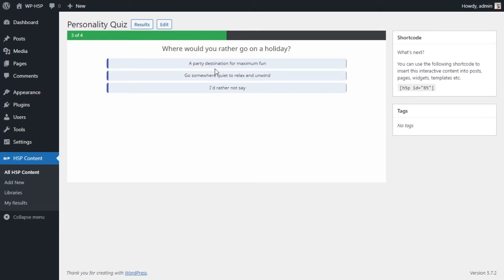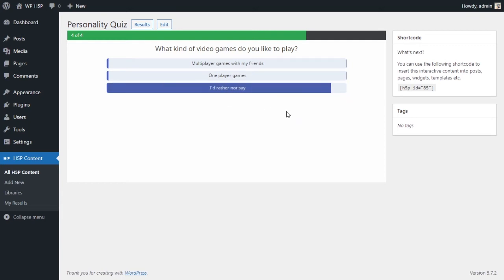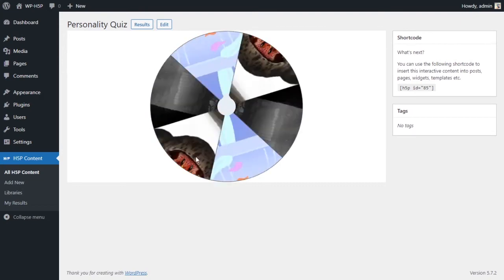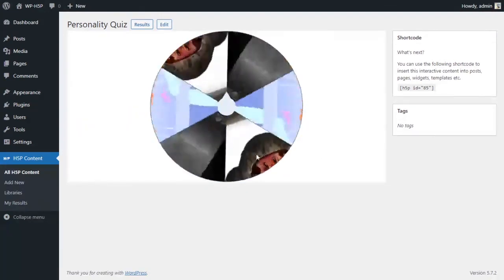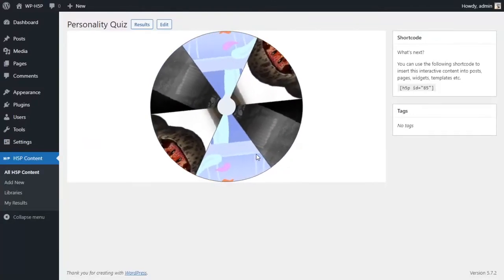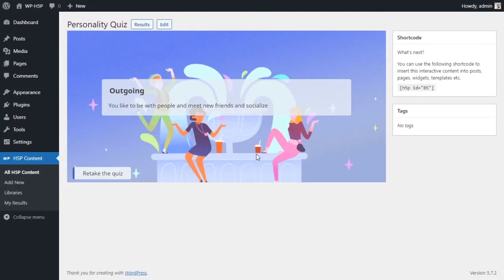Next, we're going to choose an answer that makes us a hermit. Go somewhere quiet to relax and unwind. That is what a hermit personality does. And last one, we'll choose an outcast. So now we have 2 outgoing, 1 hermit, and 1 outcast. This is the Wheel of Fortune for personalities. And it shows the pictures. And we are outgoing because we've chosen 2 answers that made us outgoing, 1 that made us a hermit, and 1 that made us an outcast. So we are outgoing.